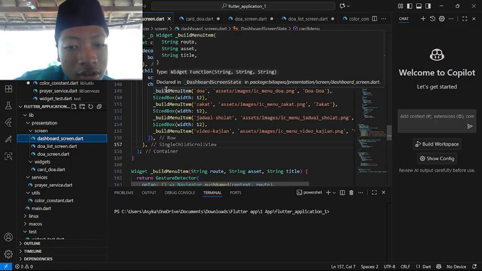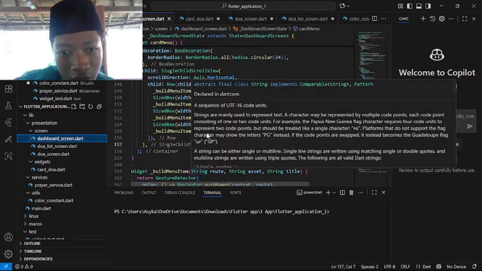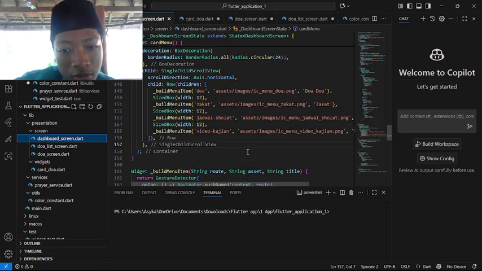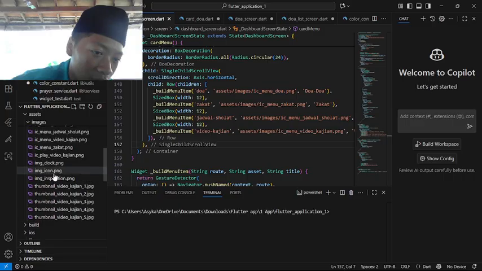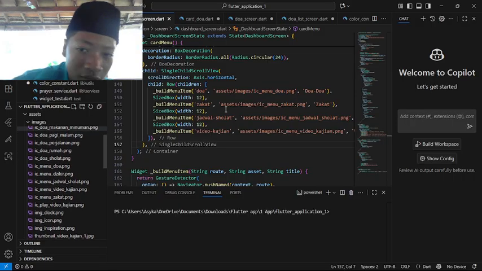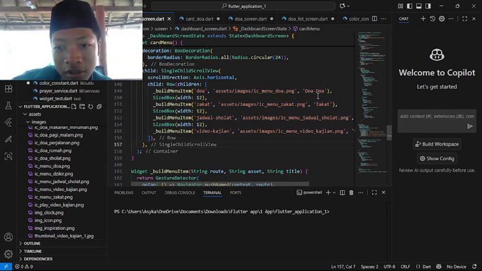Under here we put the buildMenuItem, which takes a string, and for the string of the asset, it is assets/image/ic-menu.png. That is the asset here, and for the title it was doa, with a SizedBox width of 12.